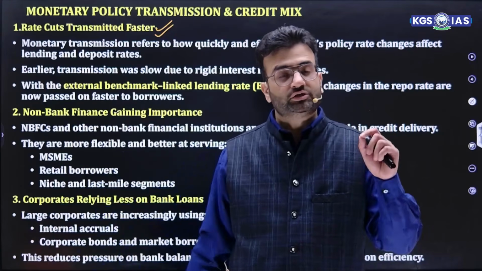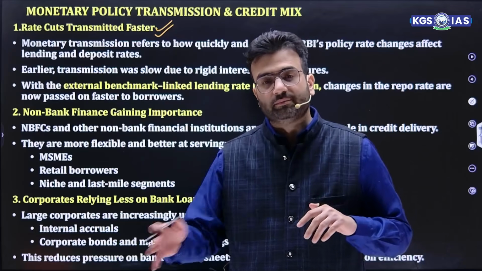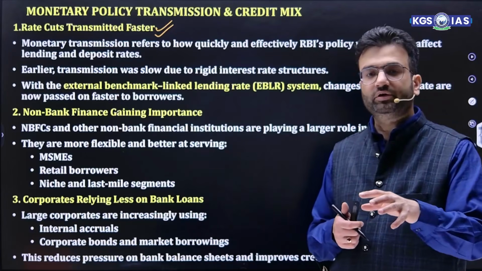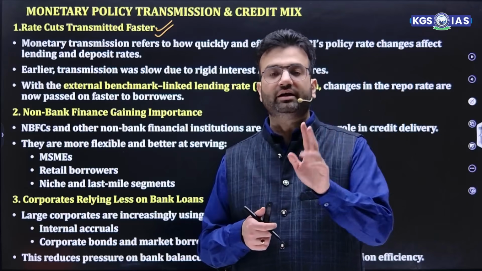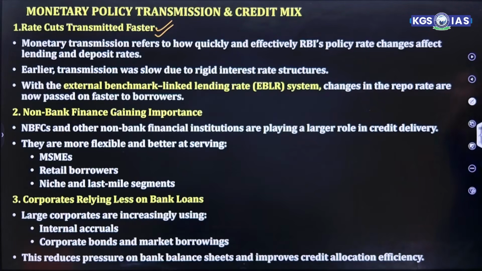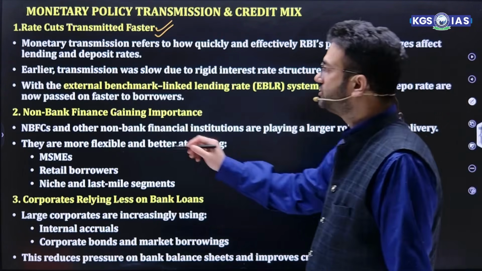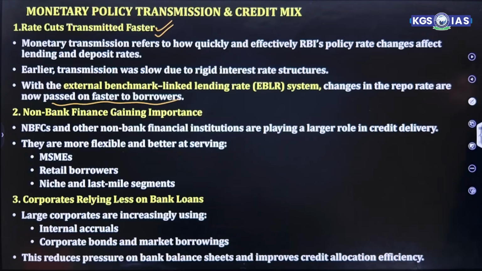end consumers. So EBLR, the external benchmark lending rate, was introduced in India, where banks can follow the policy repo rate, or the 91-day T-bill, or the 182-day T-bill, or any other rate decided by Financial Benchmarks India. Here the external benchmark lending rate will have a better effect, so that the benefits of a rate cut pass on to borrowers faster. Second, non-bank finance is gaining importance.